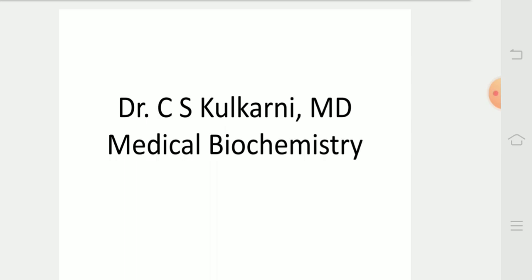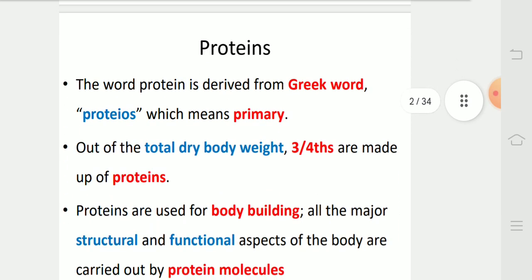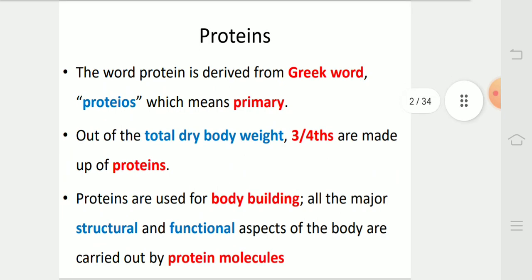In the last session, we studied general reactions of amino acids and color reactions of amino acids. In today's session, we will study proteins. The word protein is derived from the Greek word proteus, which means primary.